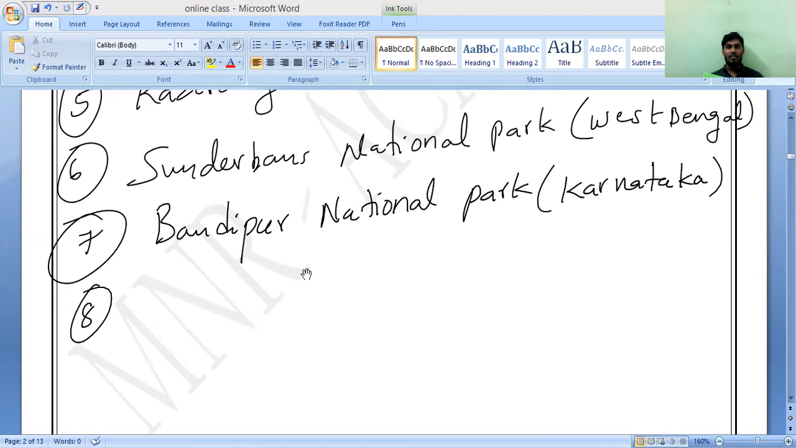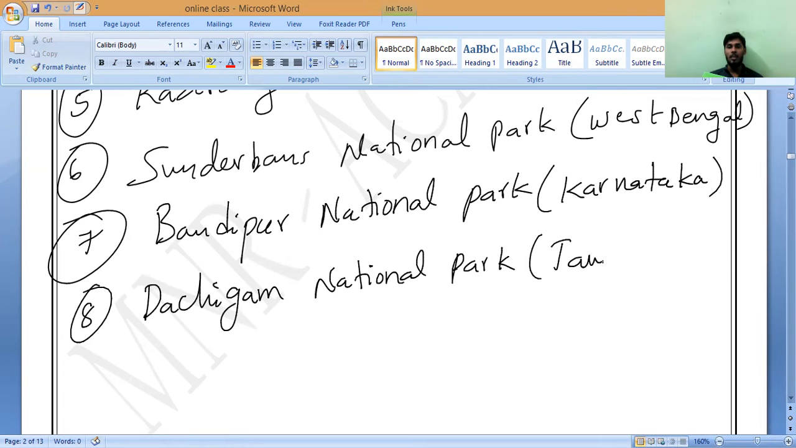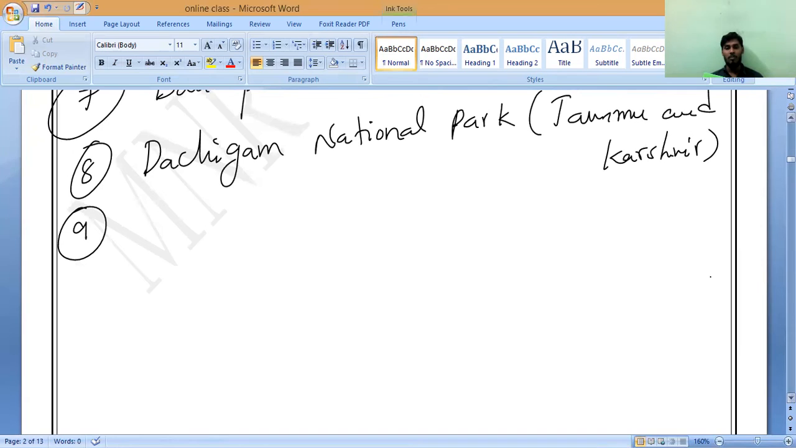Dachigam National Park. Sir, Dachigam. In future it will be useful for all the competitive exams and all. This is all standard GK, general knowledge. Jammu and Kashmir. Yes, sir. J&K. Jammu and Kashmir. Next, the ninth one. We have 10 totally. Everybody must remember 10 GK. You can remember. Next.